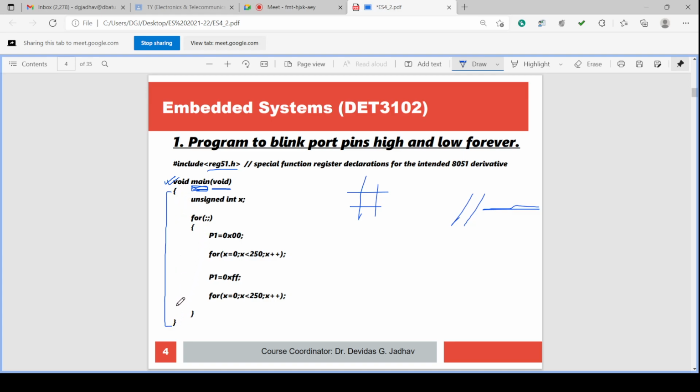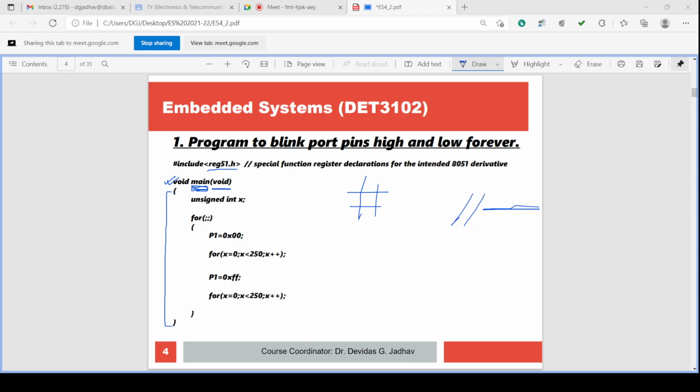Between this curly bracket and this curly bracket, whatever is written is the complete program for main. After this curly bracket, anything that is written is not part of the program. Please remember, after the closing curly bracket of the main function, whatever instructions are written will not be considered as part of the main program.